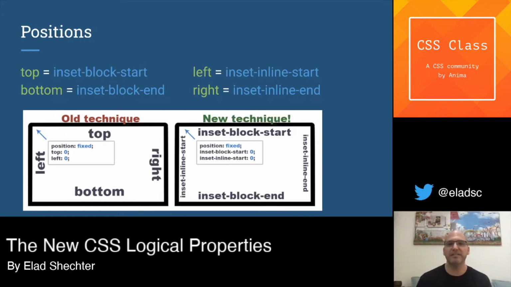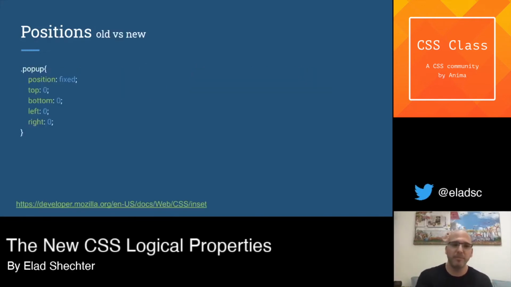And you may think that those names are too long, but let's talk about why they added the inset in the beginning of the property name. On the web, if you want to create an element with position fixed that is covering all your screen, you can write to this element, let's say pop-up, position fixed, top 0, bottom 0, left 0, right 0. This way you created an element that covers all your screen.